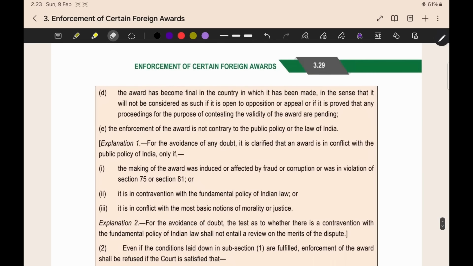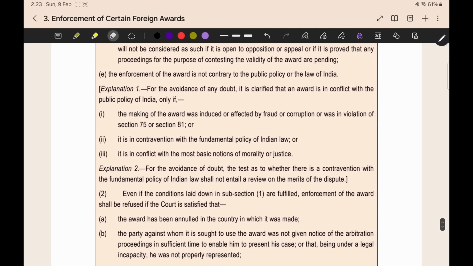The next point is the award has become final in the country. In the foreign country, the award is final. There will be no proceeding pending regarding the finality of the award. Enforcement is not contrary to the public policy. Same like that, for checking public policy, you will check whether it is fraud or corruption. Then you will check the fundamental policy of Indian law. Then you will check the basic notion of morality, whether it is against all this. If any one of these is satisfied, then we can say that it is contrary to the public policy.